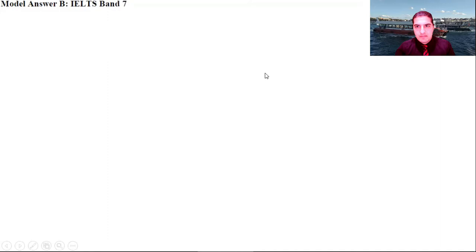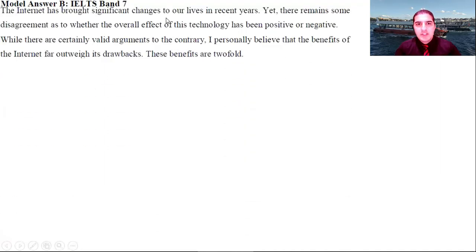This is band 7. Okay, the internet has brought significant changes to our lives in the recent years. Good. Neutral sentence. Yet there remains some disagreement as to whether the overall effect of this technology has been positive or negative. Rephrases the task. While there are certainly valid arguments to the contrary, I personally believe that the benefits of the internet far outweigh its drawbacks. These benefits are twofold. Very good. So, neutral sentence, rephrases the task, maps the essay. Maps the essay, what's going to happen in the following paragraphs to come.